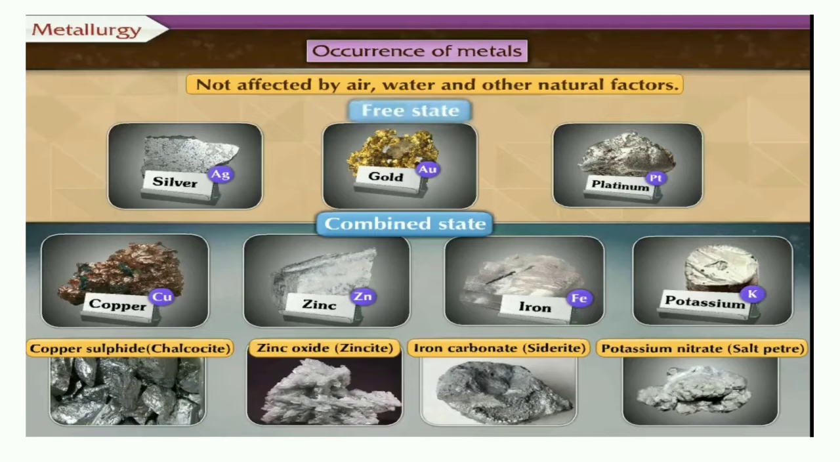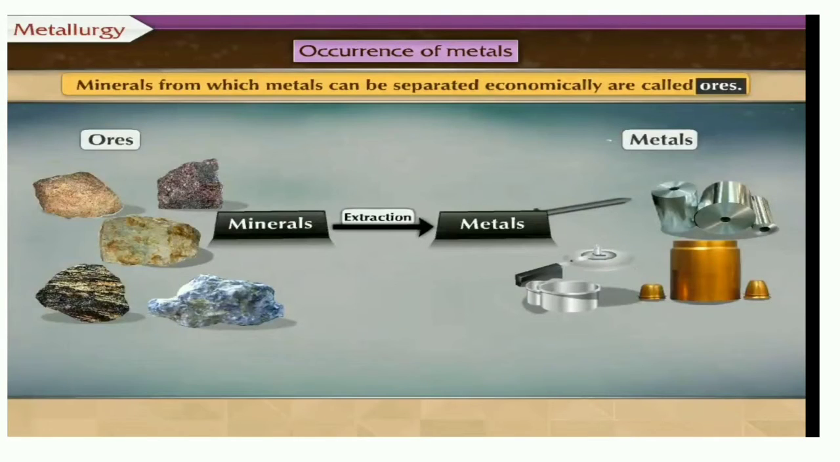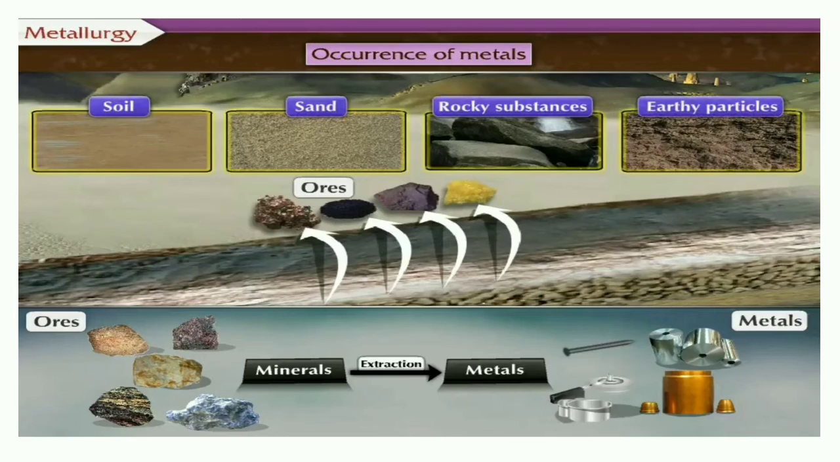As you know, metals react with the atmospheric components which are around us. So the minerals from which we have to separate metals, those minerals we call ores. From these ores or minerals, metals have to be extracted into the pure form. So there is a procedure of extraction of metals, and that we call metallurgy.